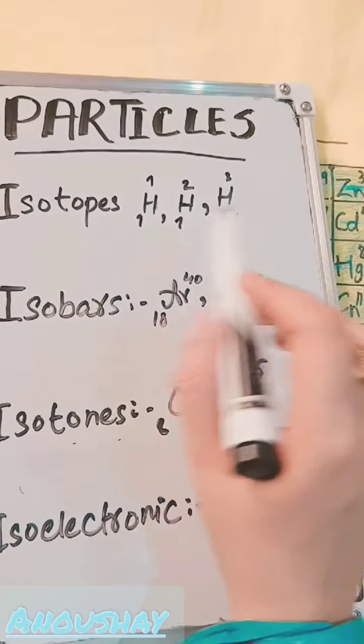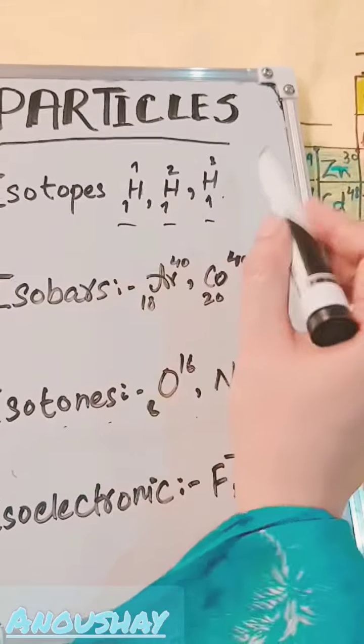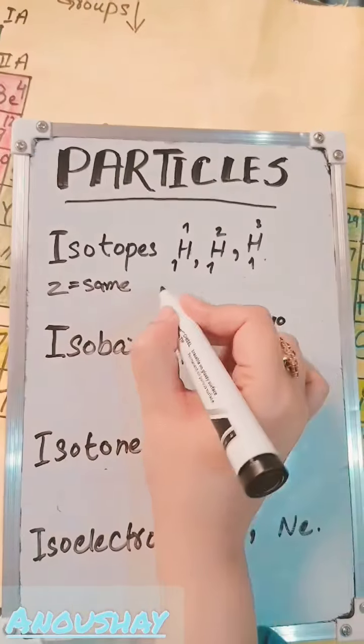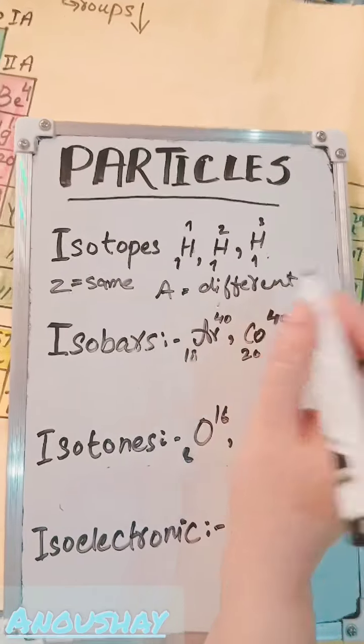Hydrogen has three different types of isotopes in which they all have the same atomic number but their mass numbers are different, like 1, 2, and 3. So they have Z, the atomic number, the same, but their mass number E is different.